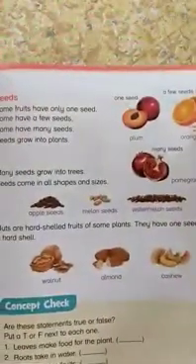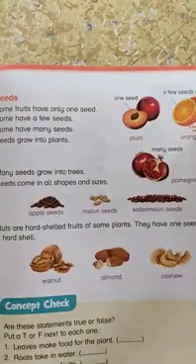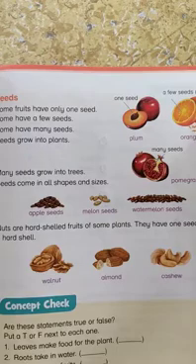Now seeds. All fruits have seeds, but some have one, some have few, some have many. Mango and plum have one seed, banana has no seeds, and some have few seeds. Few means more than one. So apple and orange have few seeds, and some have many seeds, like watermelon and melon. So basically all fruits have seeds, but some have one, some have few, and some have many.